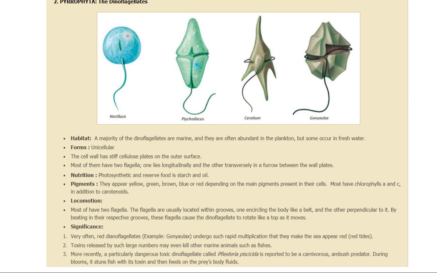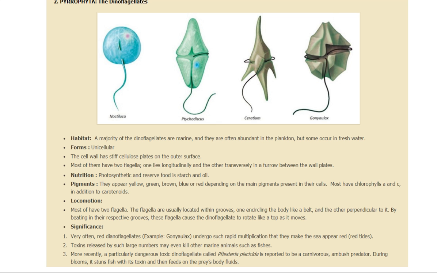You can see in Ceratium it is present like that. Okay, so nutrition may be photosynthetic. Reserve food is starch and oil. Pigments appear yellow, brown, green, etc., depending upon their main pigment which is present in the cell.